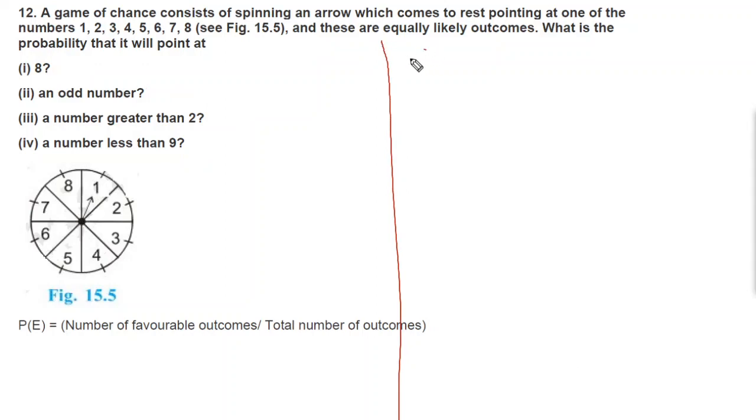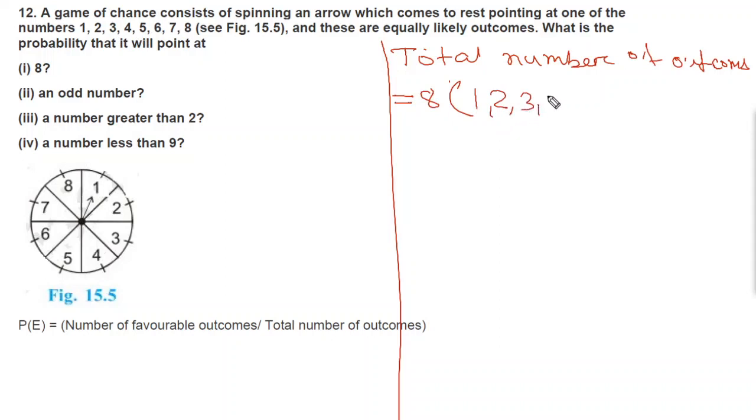First of all we can write total number of outcomes equal to 8 in number. You can write them in brackets: 1, 2, 3, 4, 5, 6, 7 and 8.